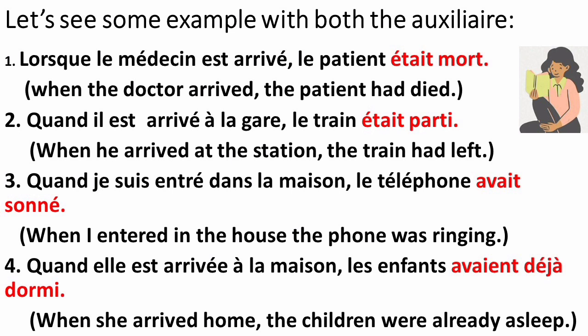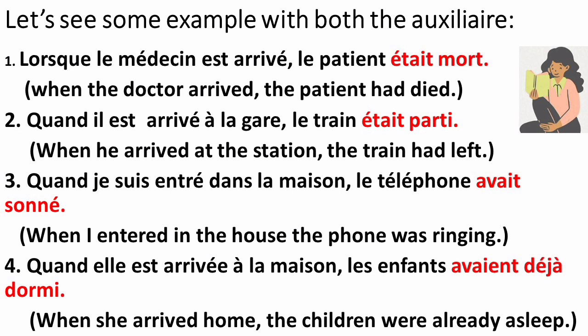Now, next fourth sentence is: quand elle est arrivée à la maison, les enfants avaient déjà dormi. Now, let's guess what is the first action in this sentence. Exactly. The children were already asleep is the first action. So, that's why we are using here plus-que-parfait. Les enfants avaient déjà dormi. Here also we are using avoir auxiliary because dormir is not a part of advent group. And the second action we conjugated in passé composé. Clear? I hope you understand how to form the plus-que-parfait.